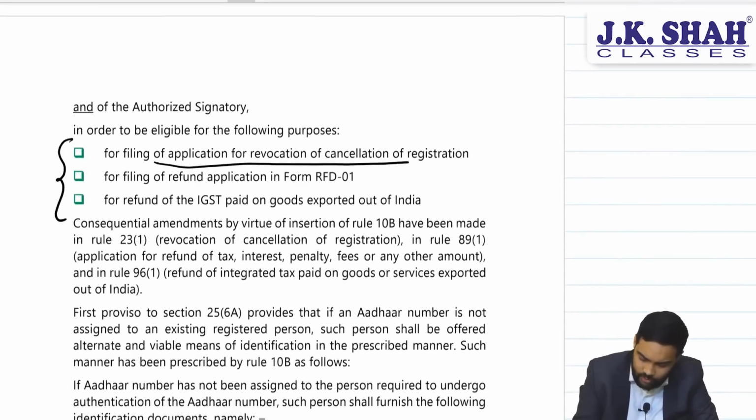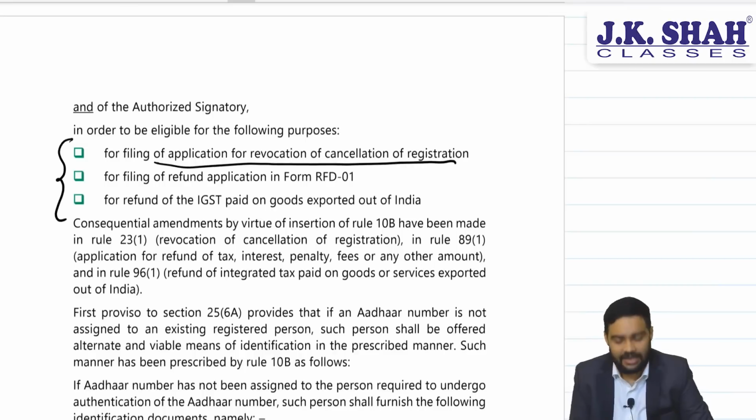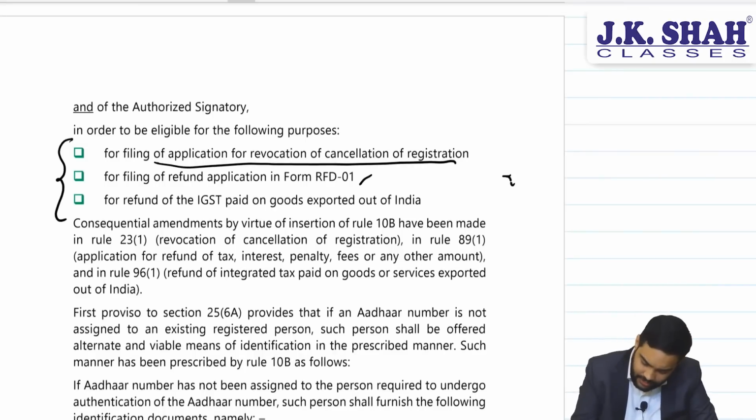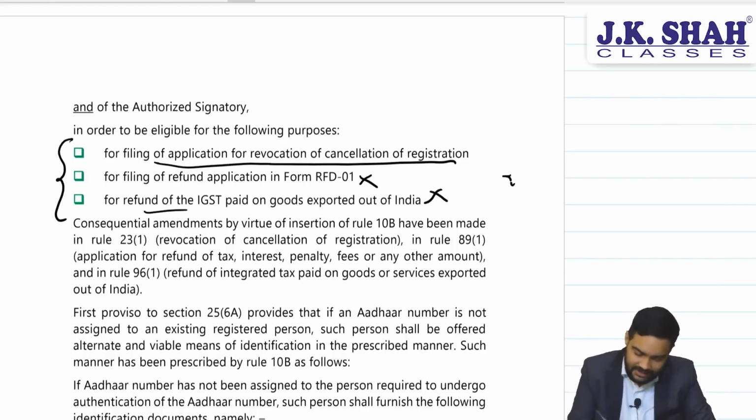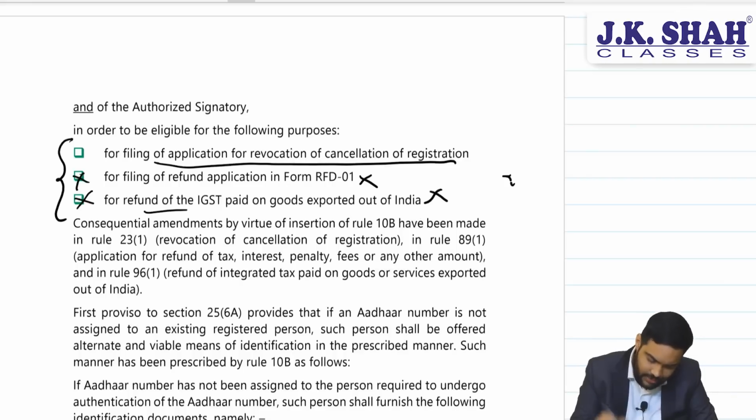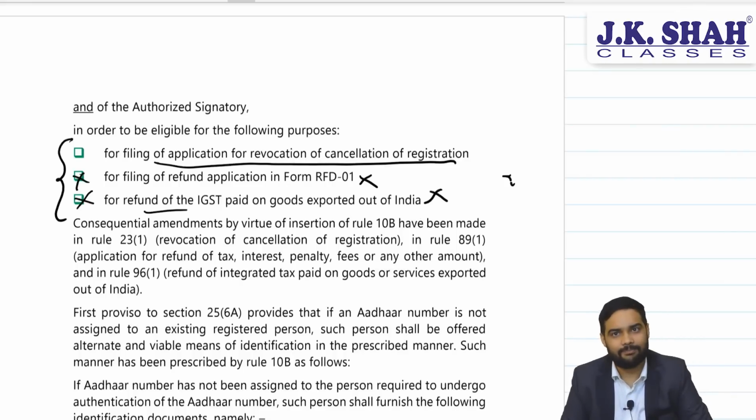For filing revocation application, refund application not required at inter level. Again, there are 2 types of refund applications. For both, Aadhaar authentication mandatory. But these 2 points you can ignore for your exam.